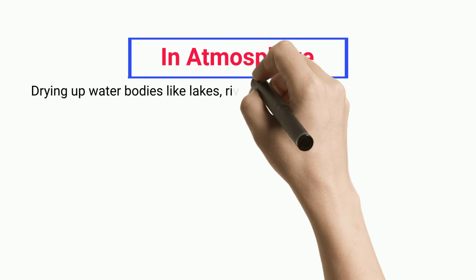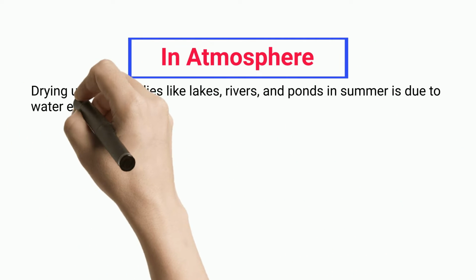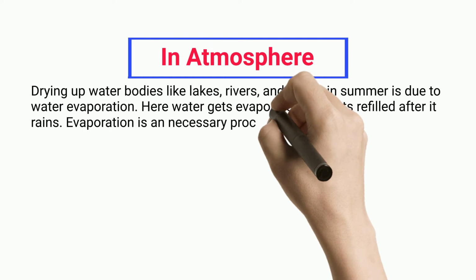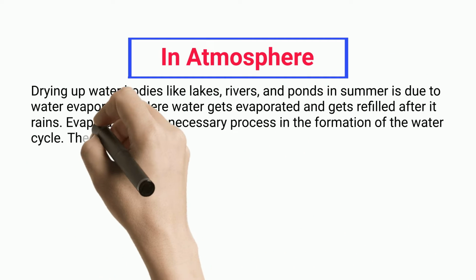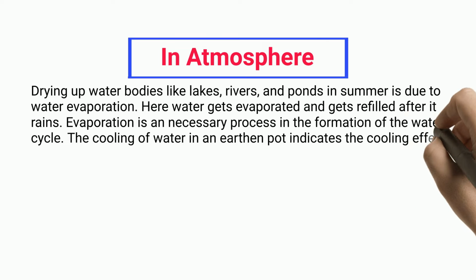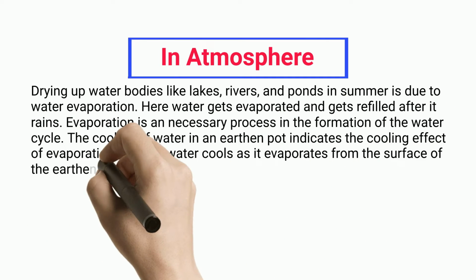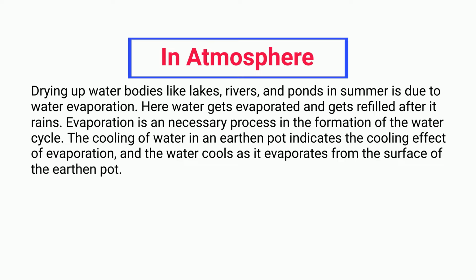Drying up water bodies like lakes, rivers, and ponds in summer is due to water evaporation. Here water gets evaporated and gets refilled after it rains. Evaporation is a necessary process in the formation of the water cycle. The cooling of water in an earthen pot indicates the cooling effect of evaporation, and the water cools as it evaporates from the surface of the earthen pot.